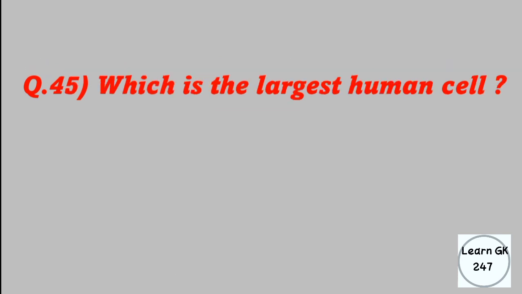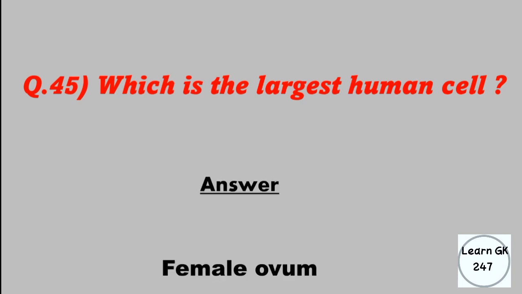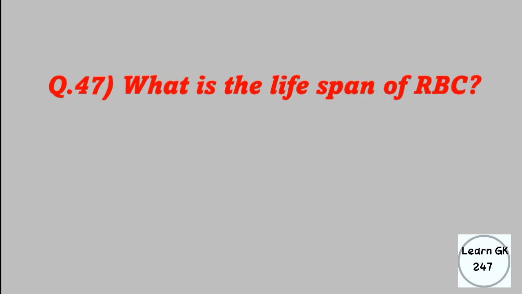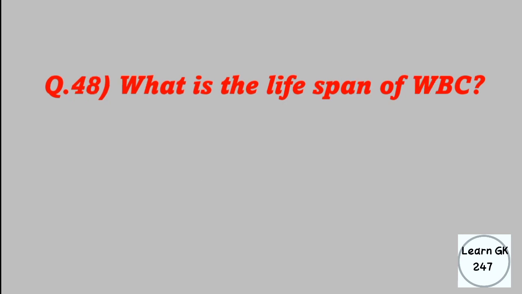Which is the largest human cell? Answer: female ovum. Which is the longest cell in the human body? Answer: nerve cell. What is the lifespan of RBC? Answer: 120 days. What is the lifespan of WBC? Answer: 2 to 15 days.